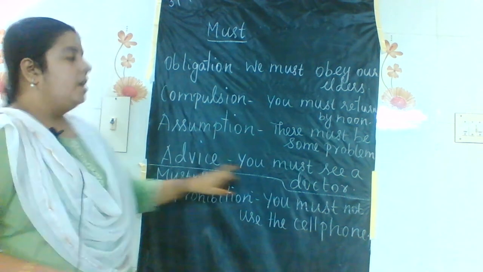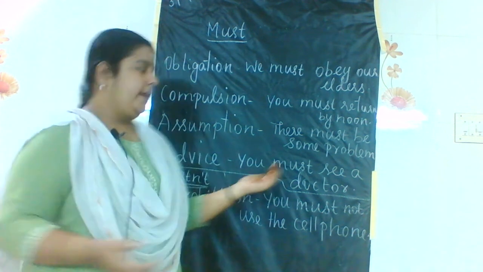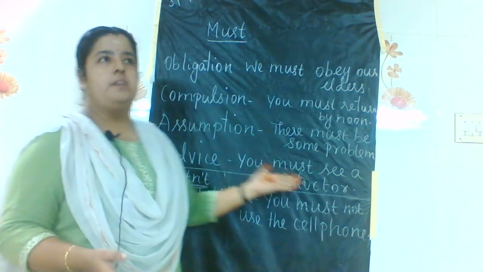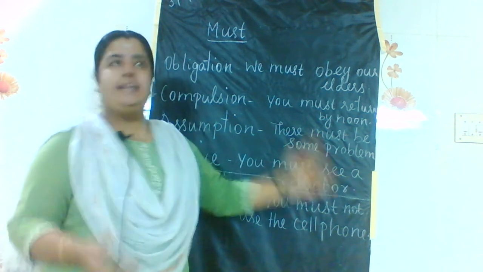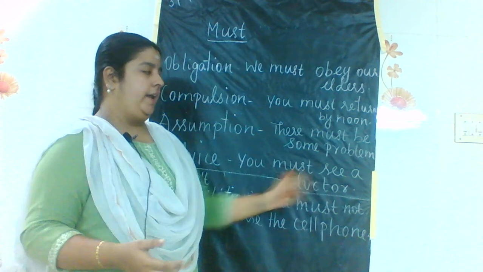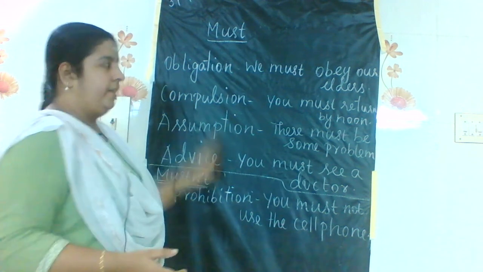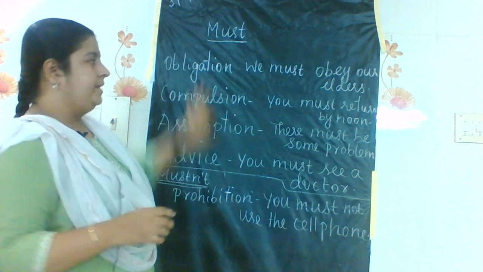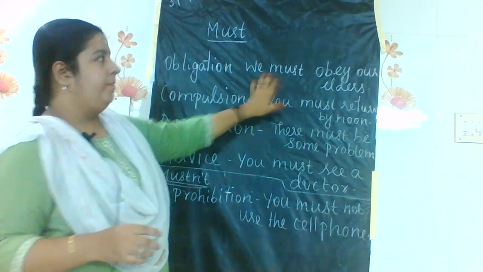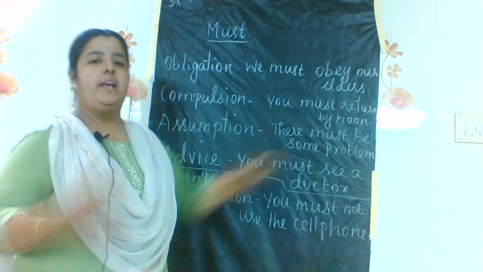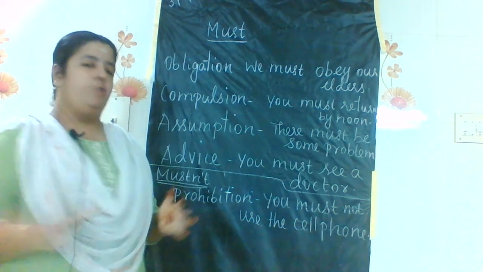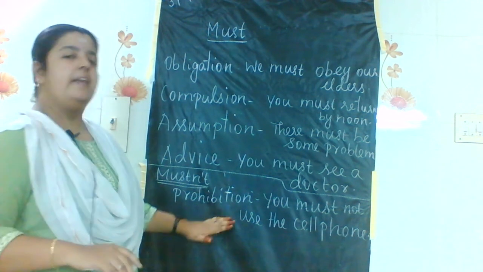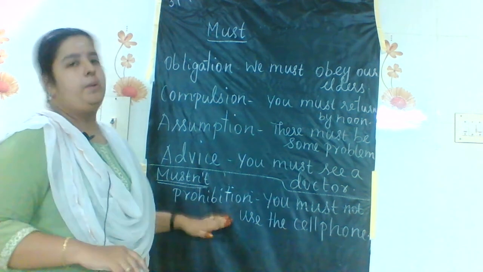Then advice. If you see a sick person, we can tell, you must see a doctor, or we can say, you must obey neatly your parents, or you must obey your elders. All that, obligation and advice, comes under a very similar category. So for these categories we can remember these examples, so that we can frame examples on our own for future reference. Then if you take must not, mostly 80% of must not will come under the prohibition category.